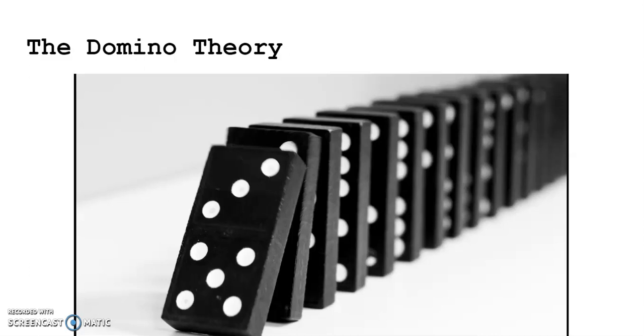They also had what's called the domino theory. The domino theory is an important one. This was an American theory, and the basic idea behind it was that if one country fell to communism or became allied with the Soviet Union, then all the countries around it would also fall along the same lines.